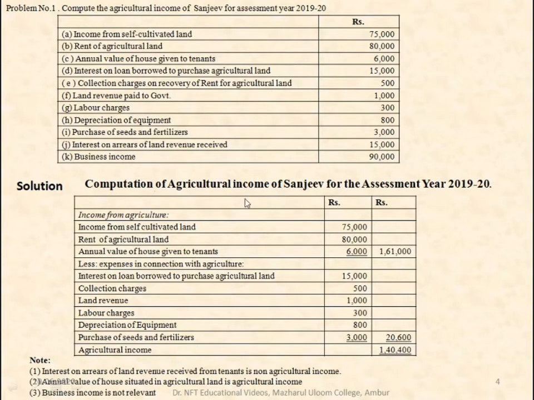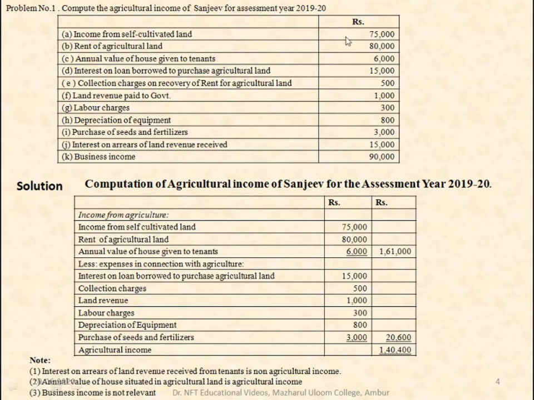First, write the computation of agricultural income of Mr. Sanjeev for the assessment year 2019-2020. So here first we'll write the incomes from agriculture. Let us see what all the items present are. Income from self-cultivated land 75,000. Let's see the solution. Income from self-cultivated land 75,000.